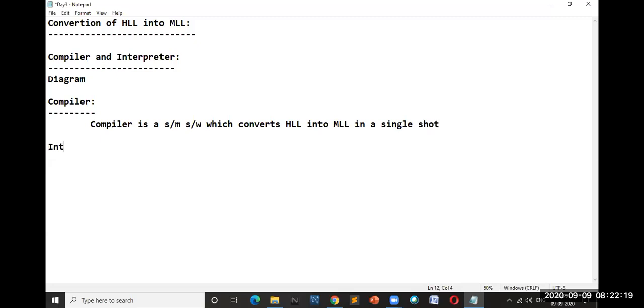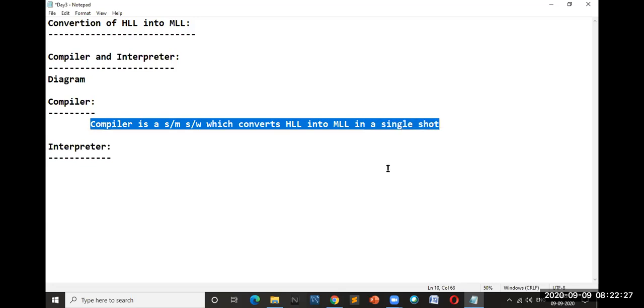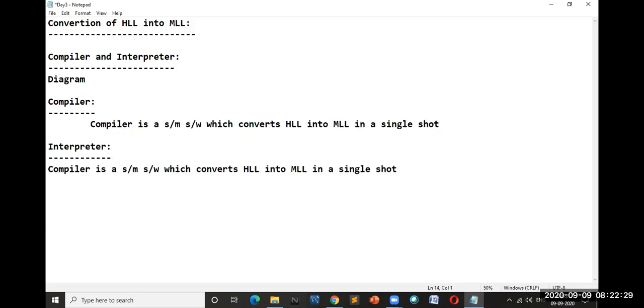Next, what do you mean by interpreter? What is the duty of an interpreter? I'd like to consider the same thing. Let me just paste it here. Instead of compiler, this happens to be interpreter. Interpreter is also a system software which converts high level language code into machine level language code.